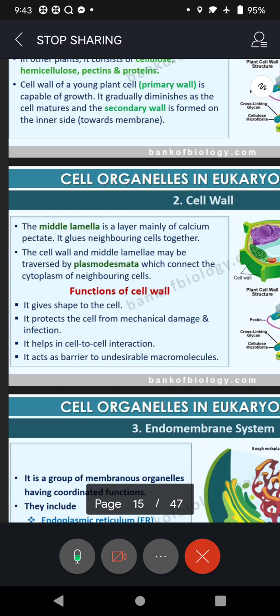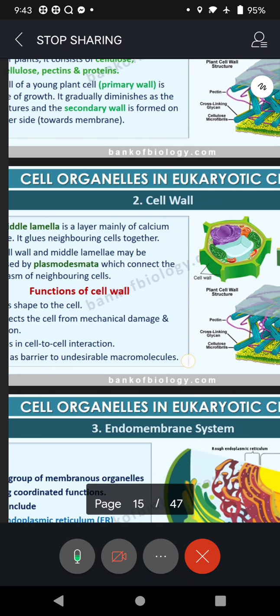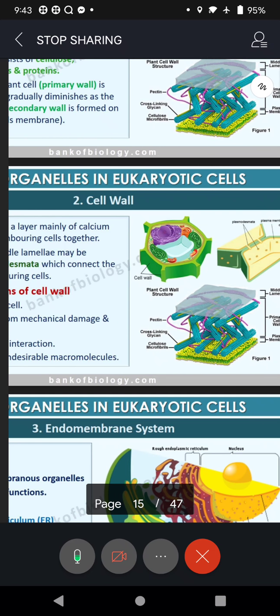As you have been seeing, the cell wall gives shape to the cell, and the main thing is it gives protection to the cell from mechanical damage and infection. It helps in cell to cell interaction. One cell will interact with another cell through the cell wall. It acts as a barrier to undesirable macromolecules. If some big molecules, macro means big sized molecules, want to enter inside, this becomes an obstruction.